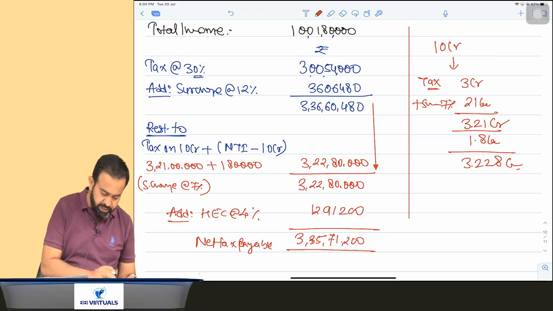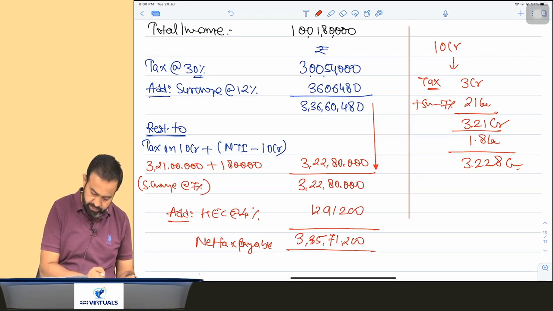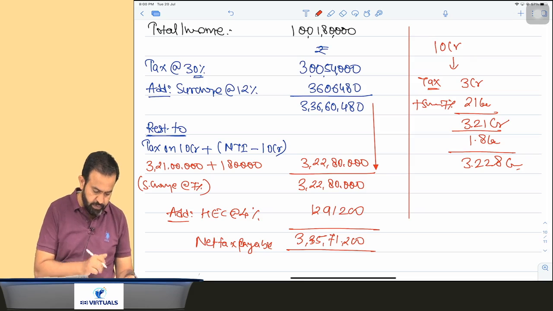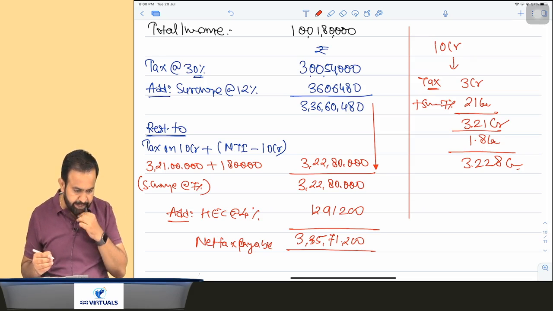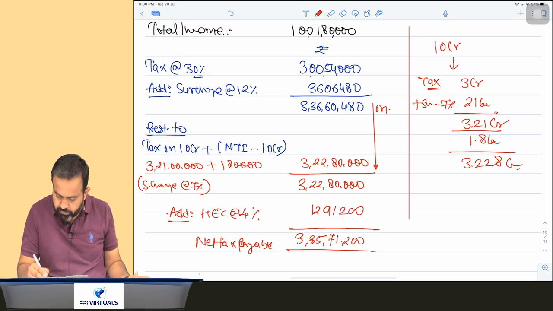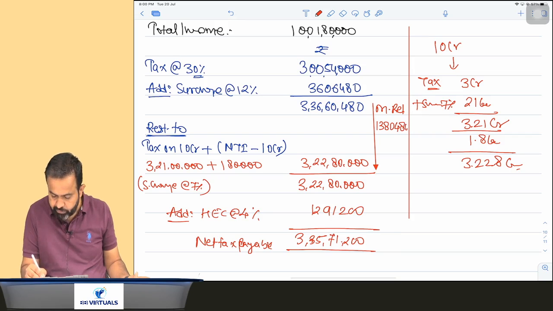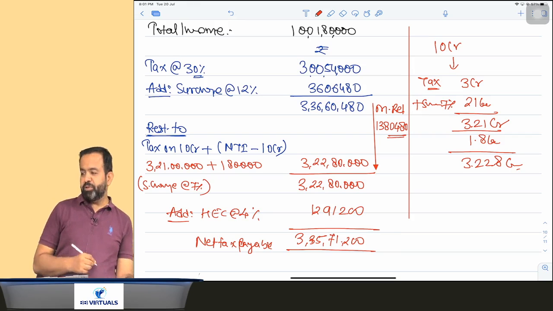Now what is the marginal relief amount? So marginal relief: 3 crore, or simply I can say 3,660,480 minus 2,280, so it comes to 13 lakh 80,480. So marginal relief is 13 lakh 80,480. That is your marginal relief.